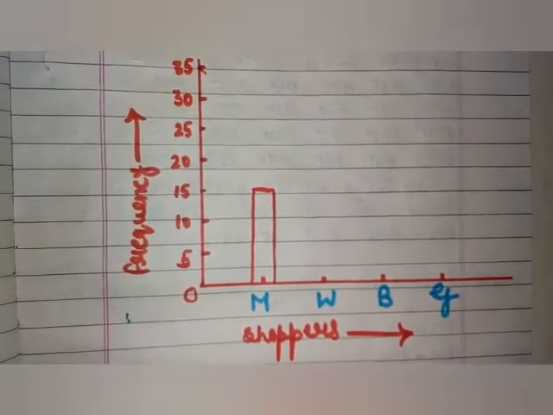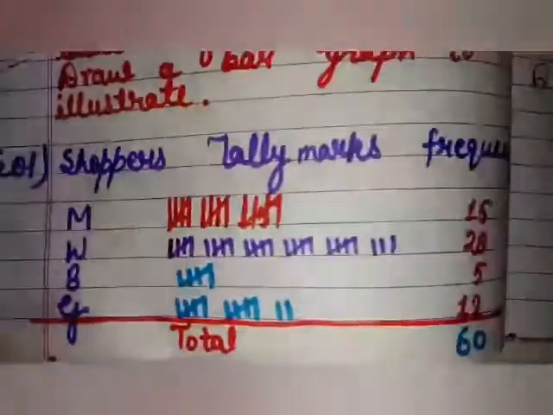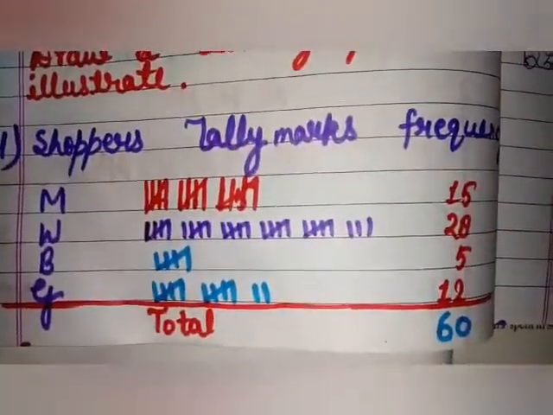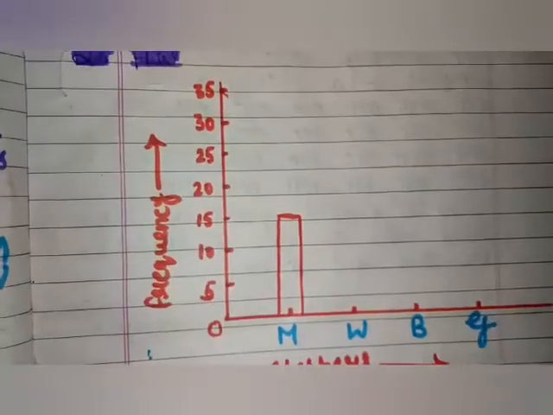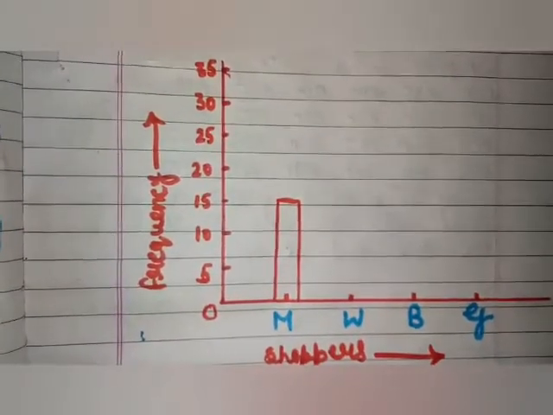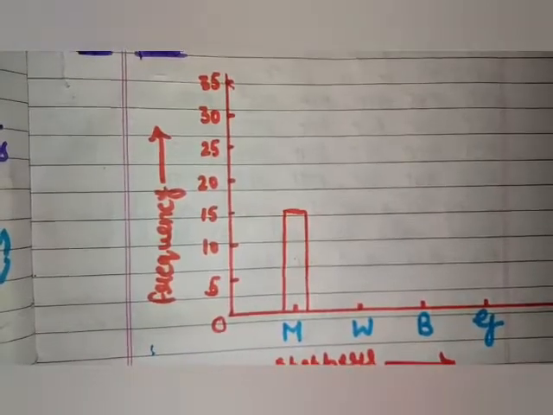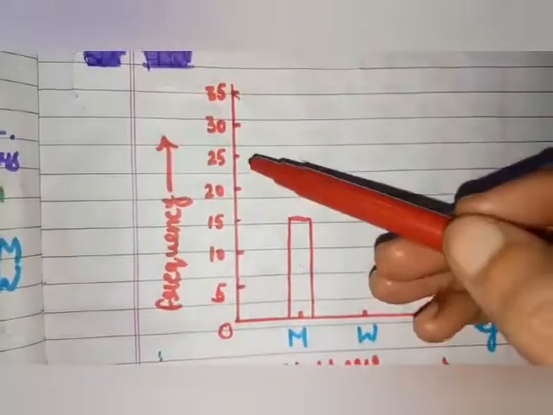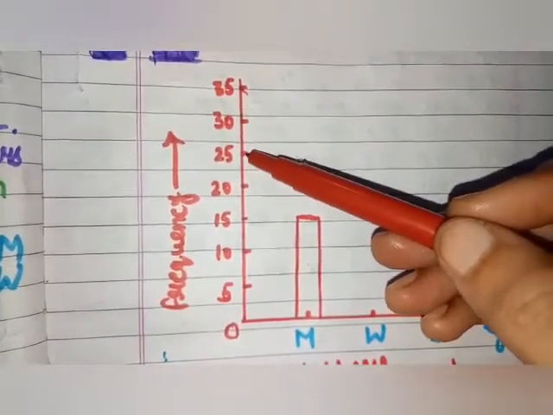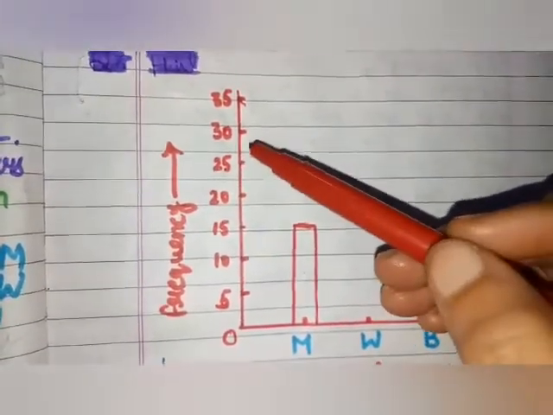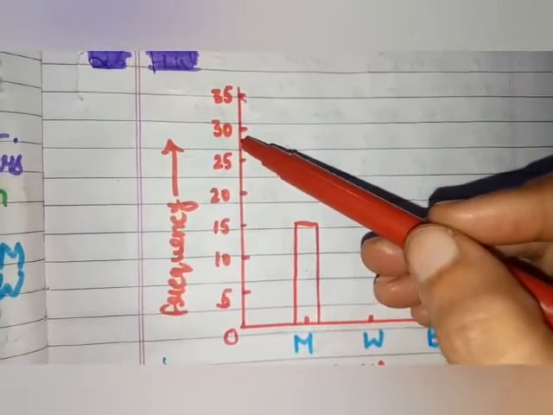Now look at the women. The frequency distribution table tells that women are 28. So we will mark 28 for women. As you can see that 25 is here and 30 is here. So we will put our scale here and we will mark 28. So 28 will be approximately here.